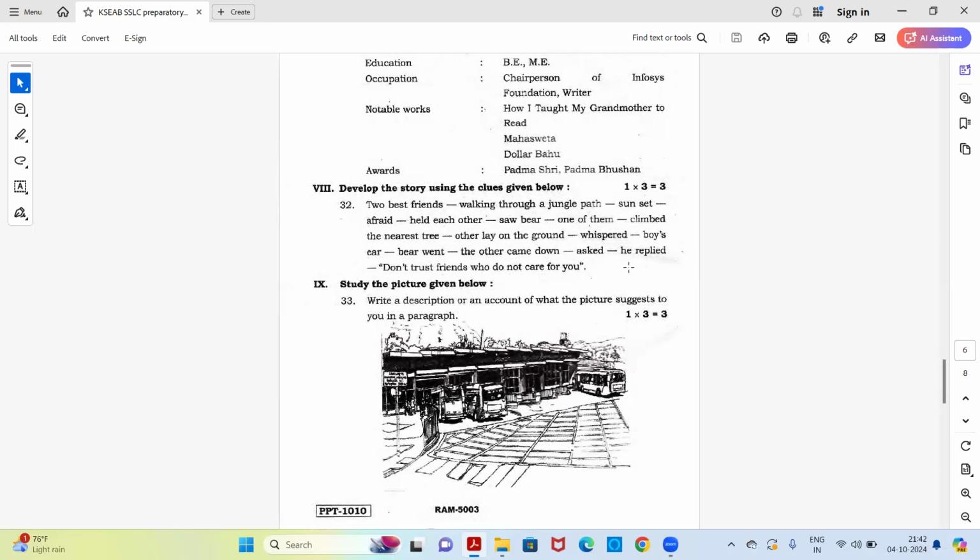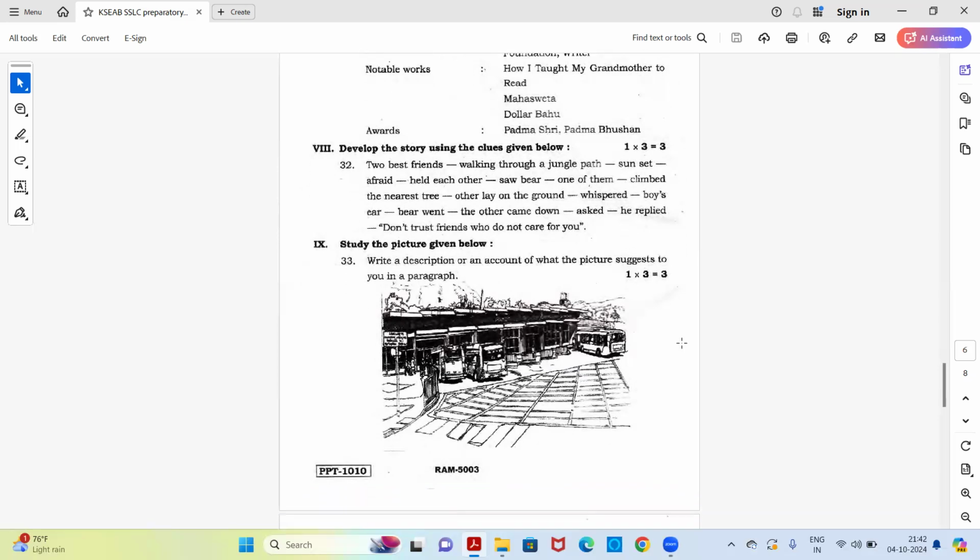You might have read it in your earlier classes. Even then, you'll have got the hints here. So read it. With the help of these clues, you can develop a story. Next is to study the picture given below and write a description or an account of what the picture suggests to you in a paragraph.